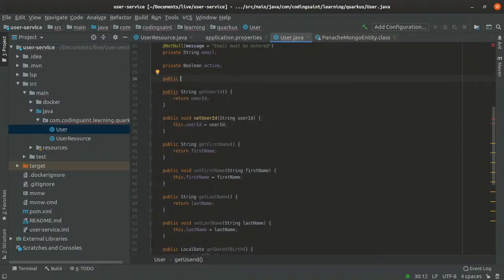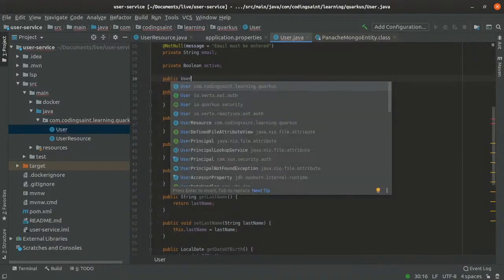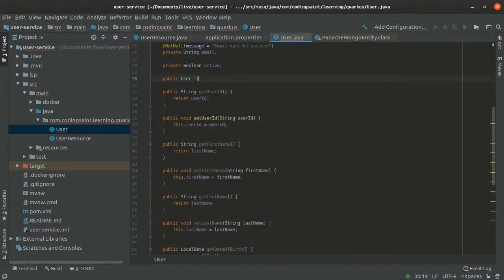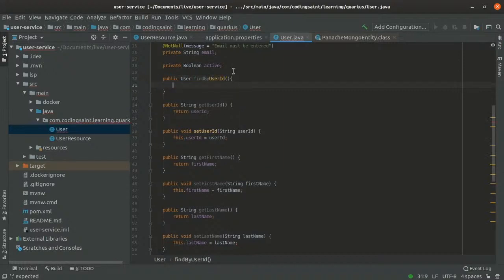Public user. Okay. Find by user ID. Okay. So this is a method which I'm trying to write a custom query.